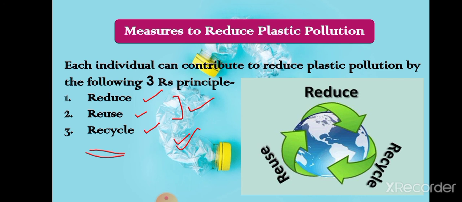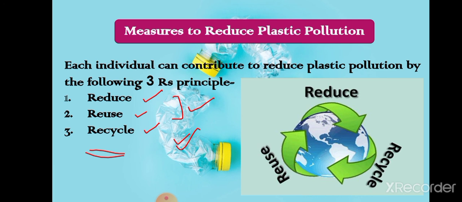Apart from that, suppose we are generating plastic waste, we should not throw it here and there, we should not throw it on the road. Especially, we should not put any type of garbage or eatables in plastic bags, because stray animals are in search of food and they eat the plastic bags along with the food items. So that will be very harmful for them.